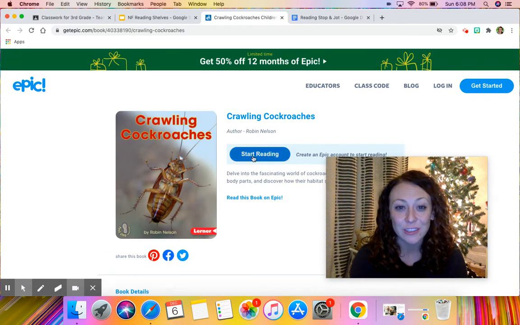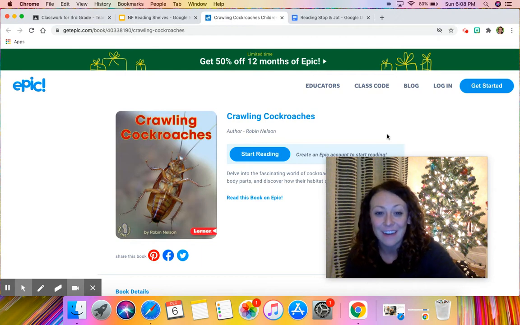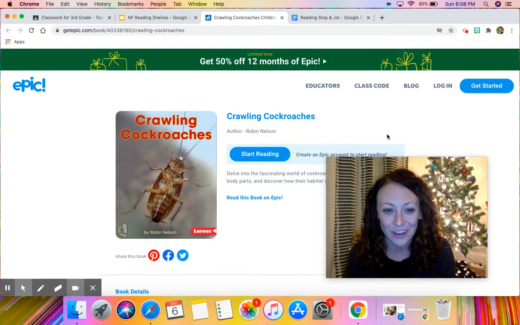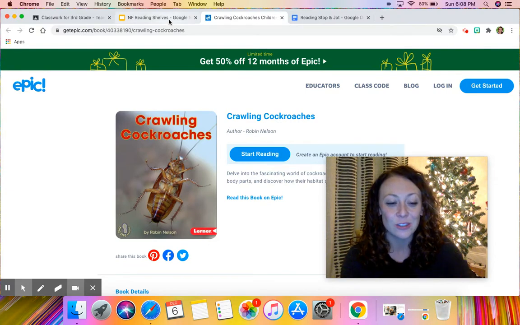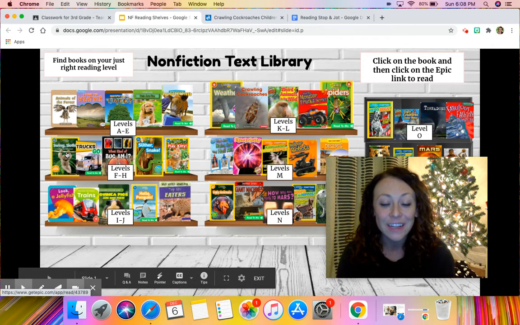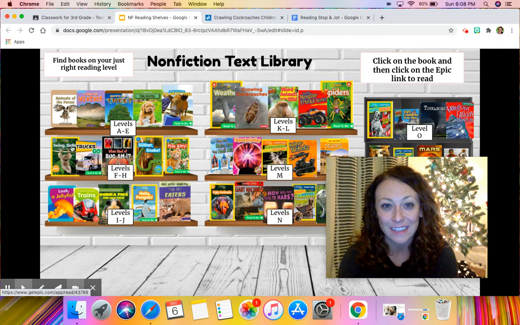But all you'll do is click Start Reading and you can log right into your Epic account and read this book on Epic. So much fun. You can just go back into your nonfiction text library here, choose whatever book interests you, and you're going to choose one of these books for today's reading lesson.